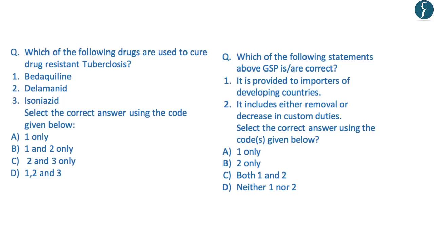Now, after going through our discussion, you should try these questions from your preliminary examination point of view. And the answer for these questions will be displayed after 5 seconds. So the correct answer for the question which is related to tuberculosis is options 1 and 2. So the correct option that comes out is B, that is 1 and 2 only.